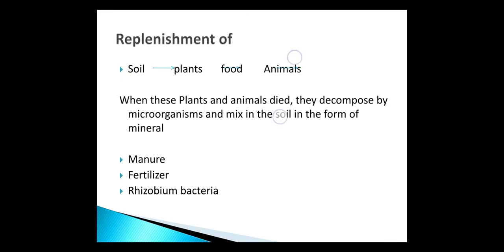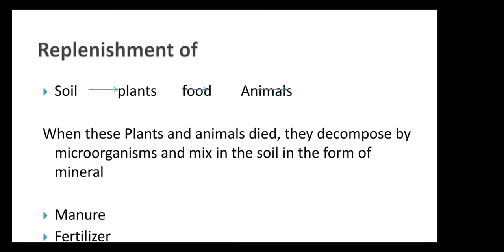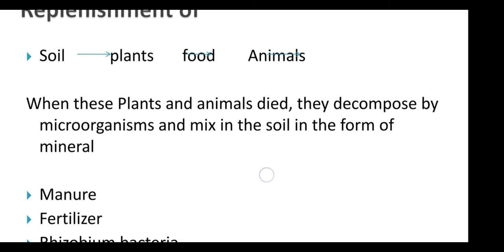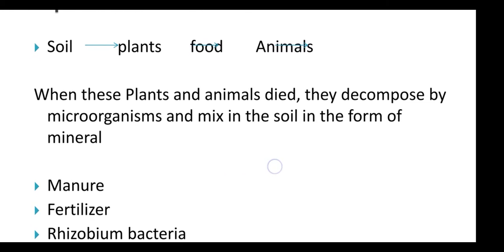Plants grow on the soil, and animals take food from the plants, and minerals are taken up from the soil by the plant, from the plants into the food, and from the food into the animals. When these plants and animals die, they are decomposed by microorganisms, the small organisms, bacteria.